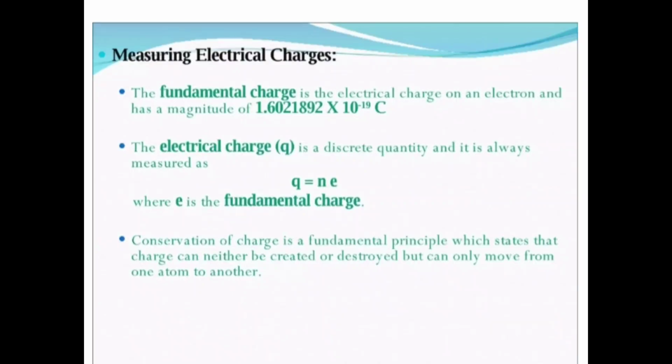How to measure electrical charge. The fundamental charge is the electrical charge on an electron and has a magnitude of 1.6021892 × 10^-19 coulomb. The electrical charge is a discrete quantity and it is always measured as Q equal to Ne. Q is charge, N is a number, e is the electron charge. Conservation of charge is a fundamental principle which states that charge can neither be created nor destroyed but can only move from one atom to another atom.